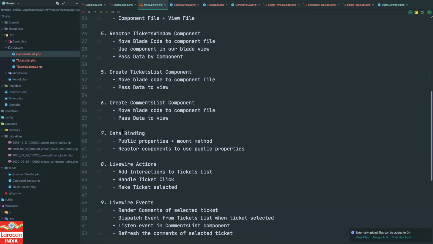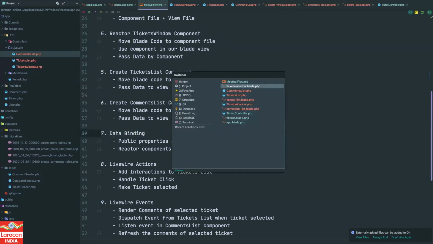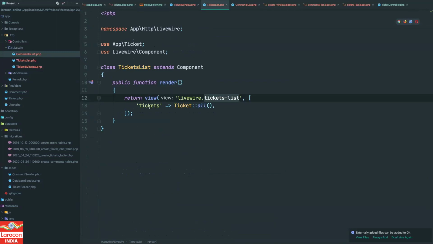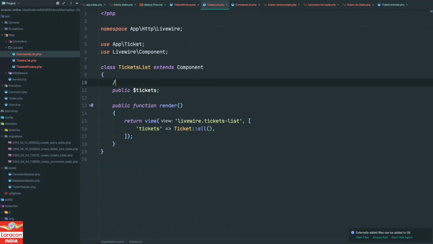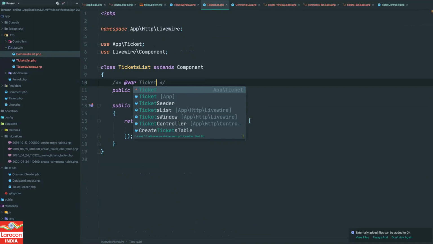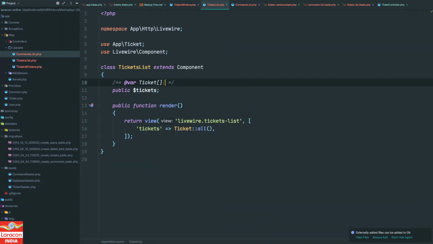The next thing is data binding, right? So how you can bind the data of your component to your view. Right now, if you go to tickets list, we are passing tickets over here. As another option, I can create a tickets property over here, which will be an array, or it will be a collection.